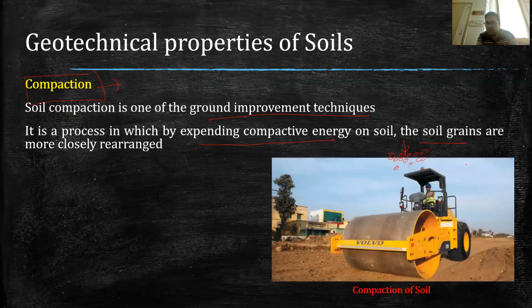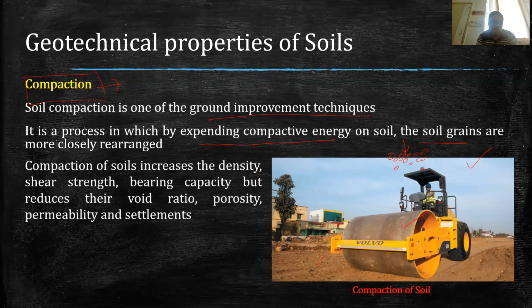This is one of the photos. Here you can see the soil is compacted using this roller. And with this compaction, the density of the soil increases, and also the bearing capacity and shear strength of the soil increase, because as the compaction is happening, density is increasing, and therefore the particles are coming closer to each other.